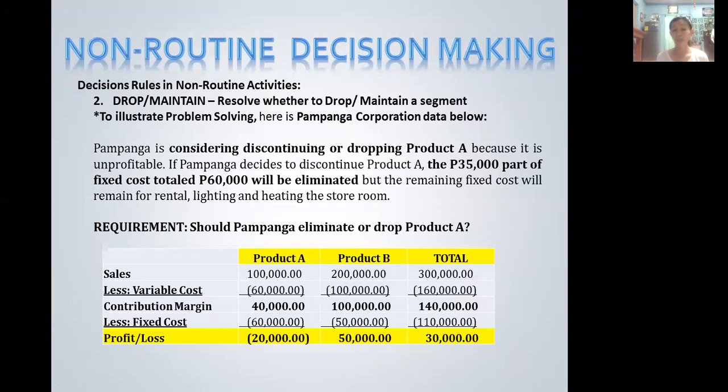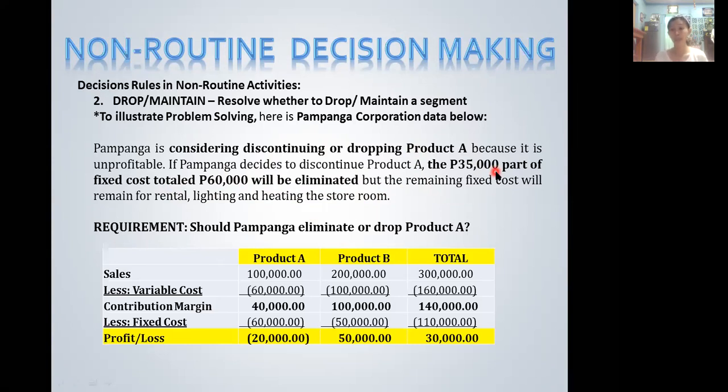If Pampanga decides to discontinue product A, that 35,000 pesos, which is part of the fixed cost totaled 60,000 pesos, will be eliminated. This is what we call avoidable cost. The cost will be eliminated once a certain segment or product is being dropped. But the remaining fixed costs will remain for rental, lighting, and heating the store room. So the remaining 25,000 pesos, which is the difference between 60,000 and 35,000, will be remaining and will not be eliminated.